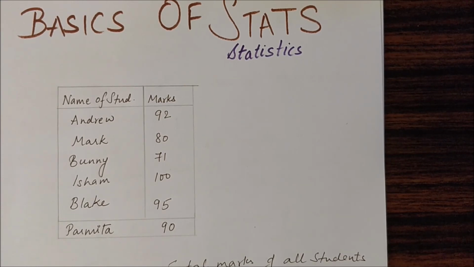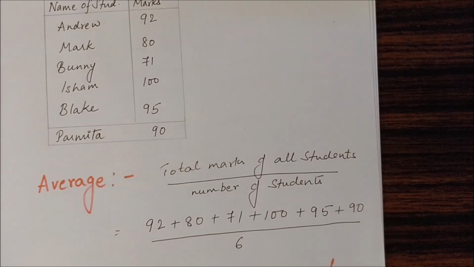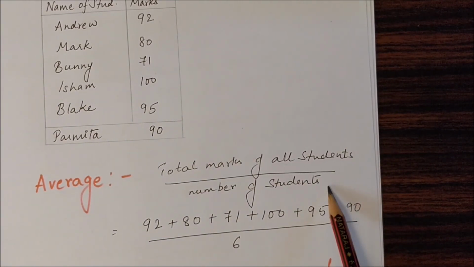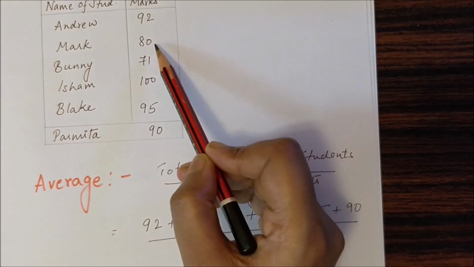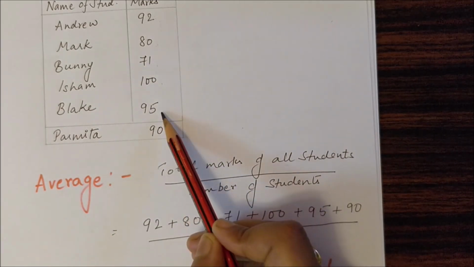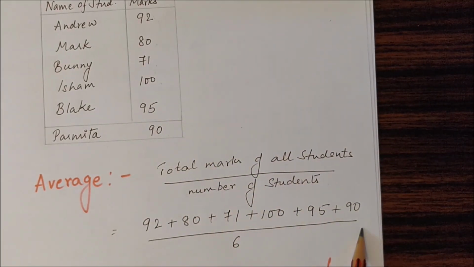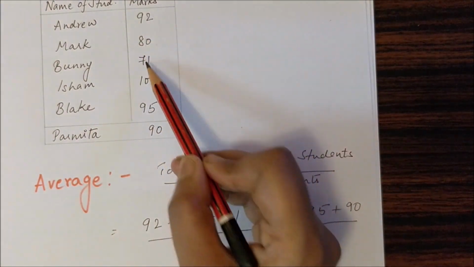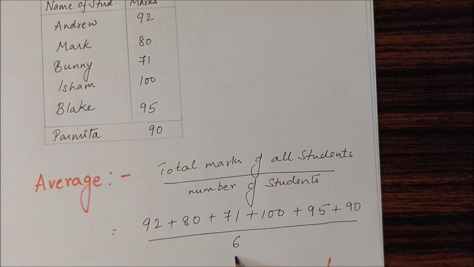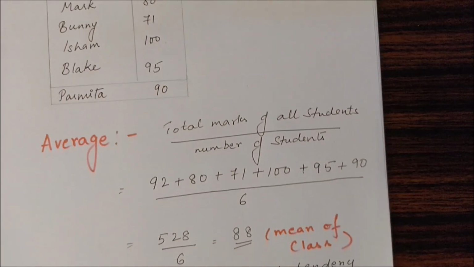Now, if I talk about average, it comes out to be the sum of all the marks of the students in the class divided by the total number of students in the class. Let's check. This is my average: total marks of the students divided by the number of students. That is, I am adding each and every number here: 92 plus 80 plus 71 plus 100 plus 95 plus 90. These are my total marks, divided by the number of students: 1, 2, 3, 4, 5, 6. When I am calculating this, I am finding the mean.